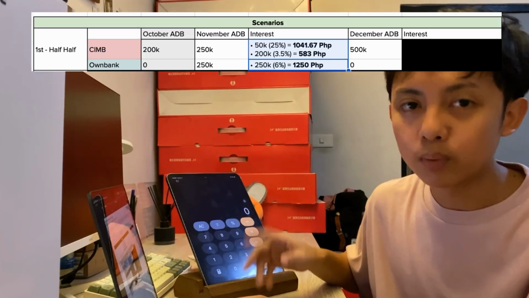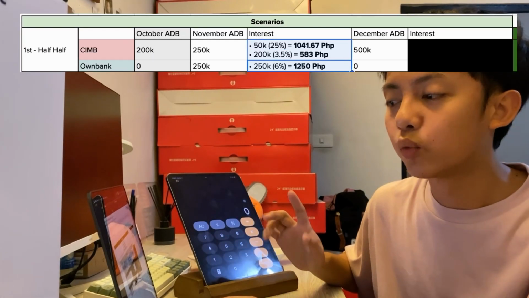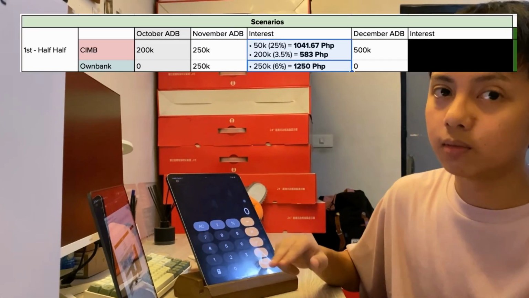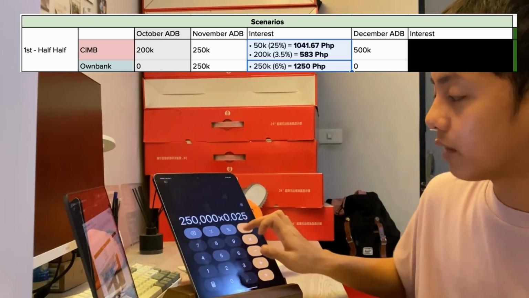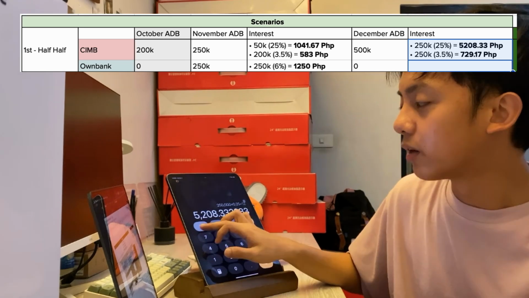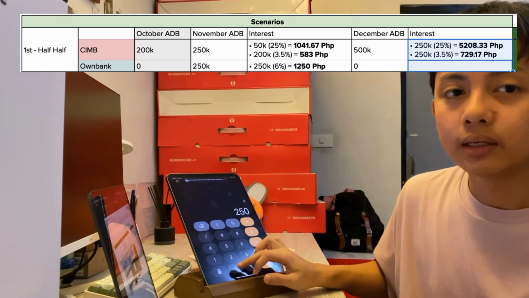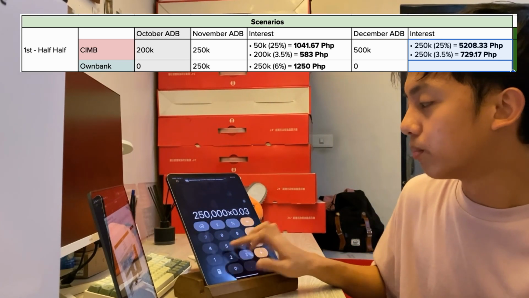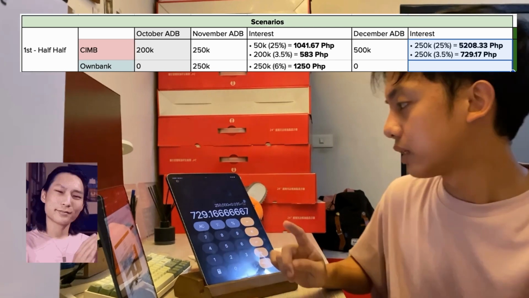December ADB, we put all of our money na sa CIMB. So we get another 250k applicable for 25% interest times 0.25 divided by 12. We get 5,208.33 pesos. The remaining 250k, since it was the base ADB for last month, just multiply by 0.035 again divided by 12, 729.